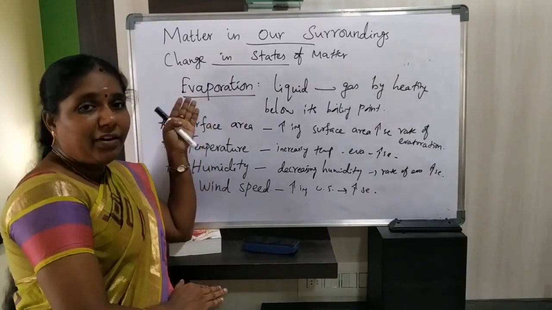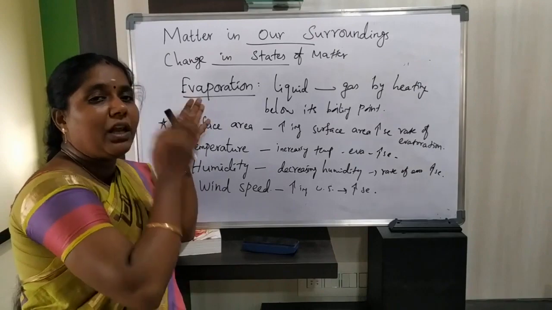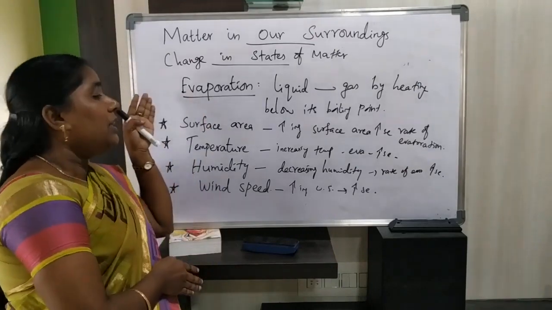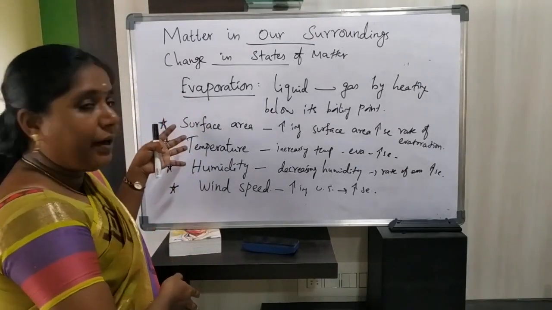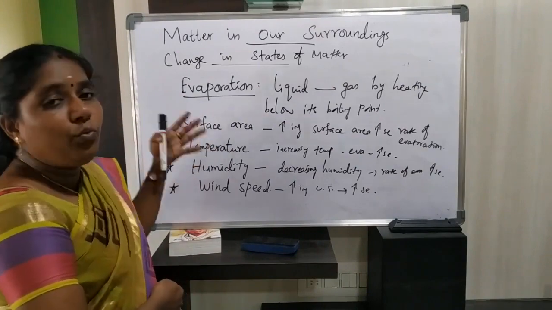The factors that affect the rate of evaporation are surface area, temperature, humidity and wind speed.